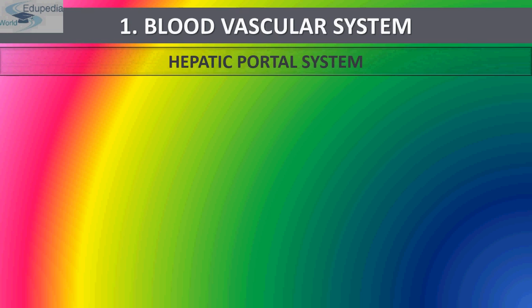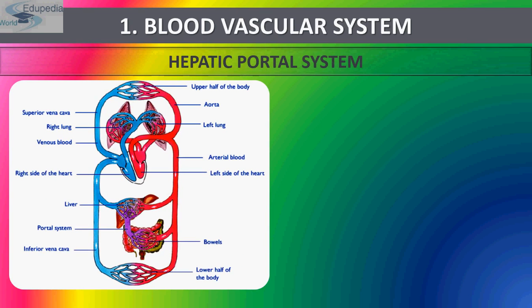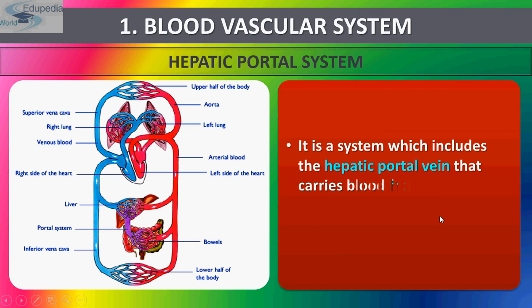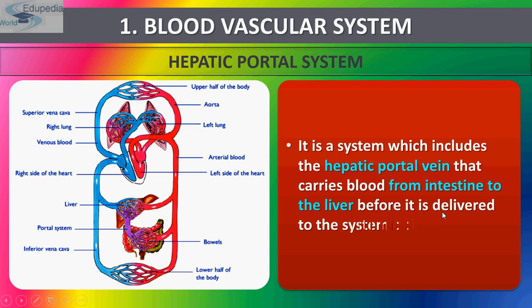Now comes the hepatic portal system. A unique vascular connection between the digestive tract and the liver is called the hepatic portal system. The hepatic portal vein carries blood from the intestine to the liver, where blood is checked and delivered to the systemic circulation through hepatic veins. So it is a system which includes the hepatic portal vein that carries blood from the intestine to the liver before it is delivered to the systemic circulation. This is our hepatic portal vein.